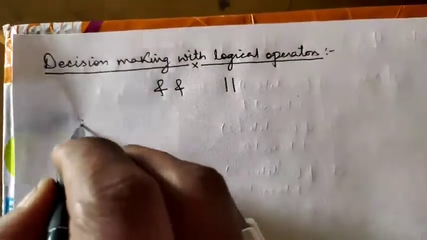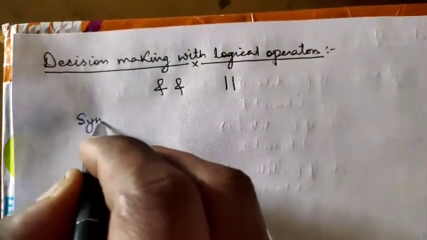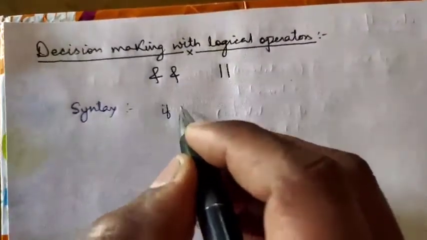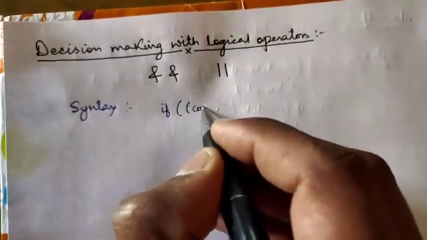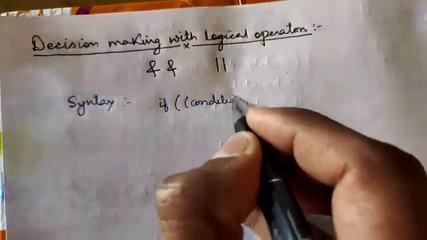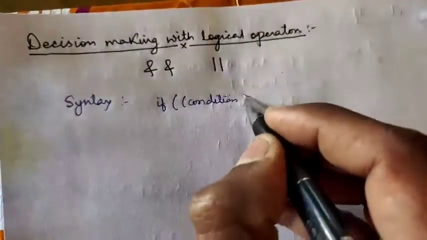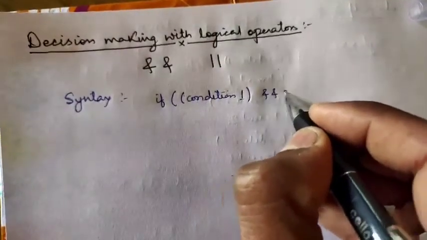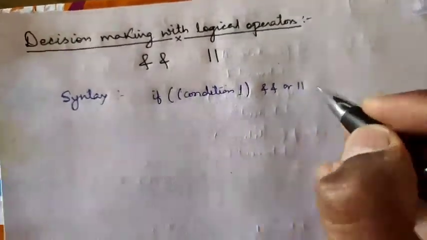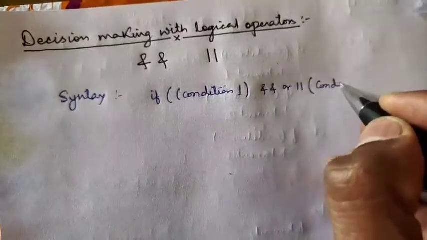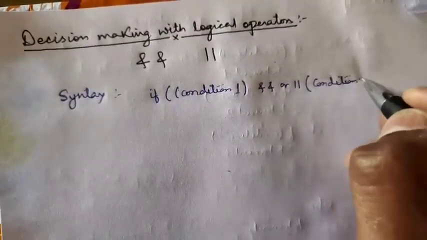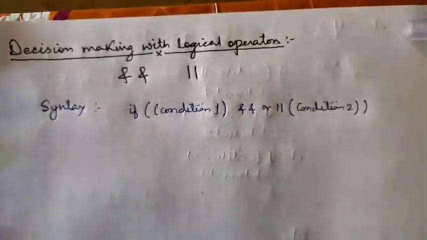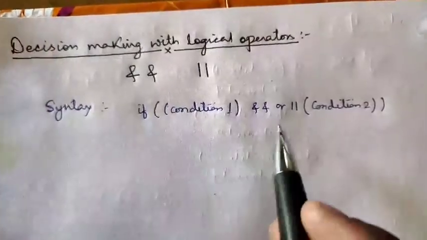The syntax for using logical and, or is: if, then we write condition 1, either an and operator here, or we can use an or operator here, then condition 2. This is the syntax for using a decision making statement with logical operators.